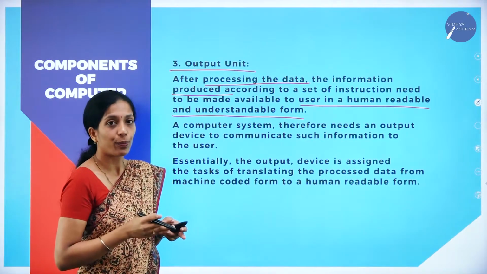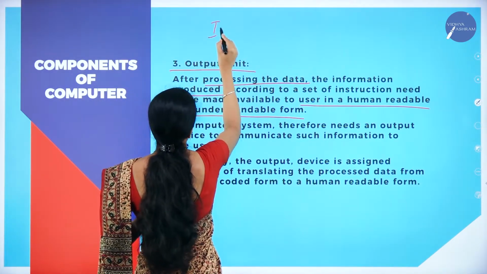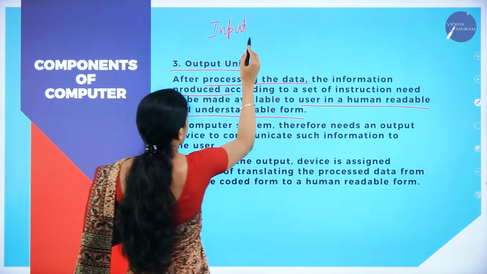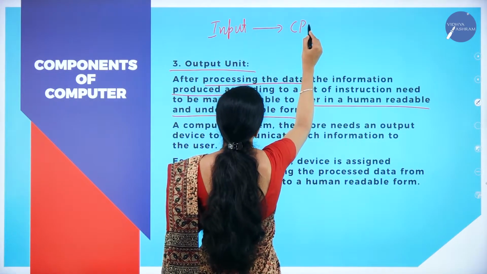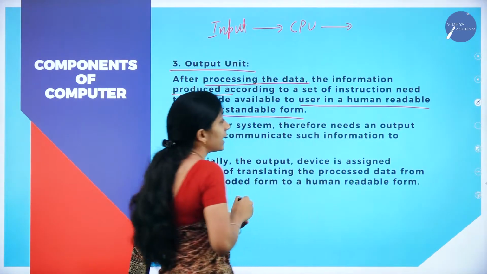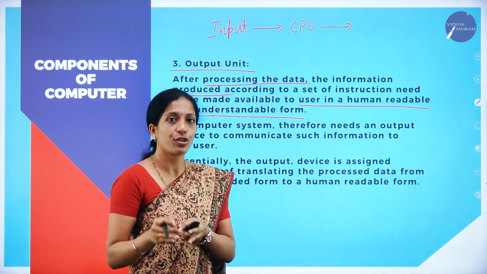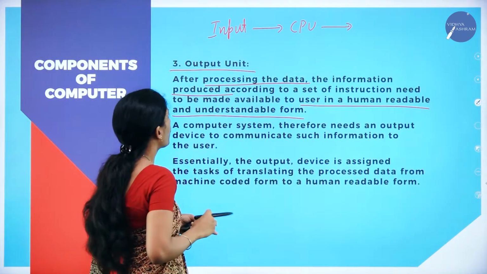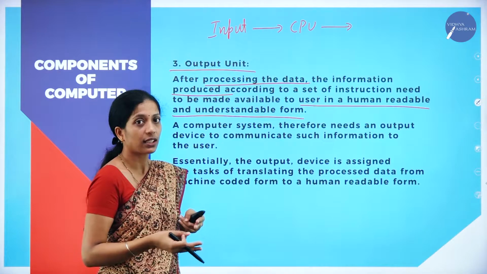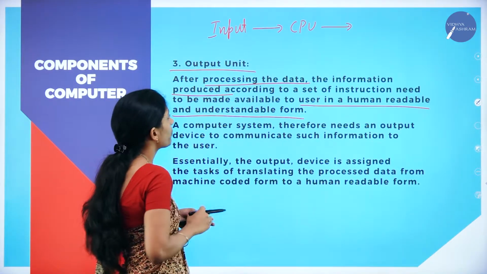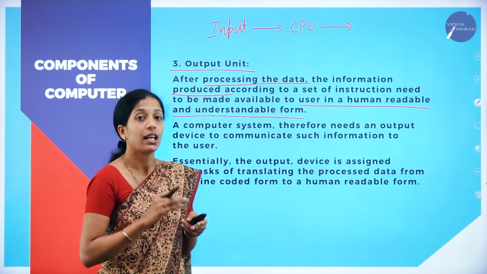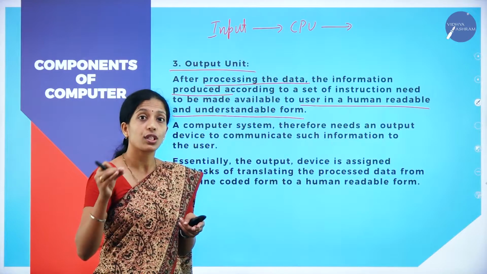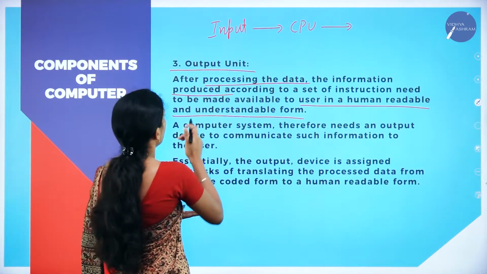Now what is the work of the output unit? Through the input unit, the user has fed data into the computer system. The computer, through the central processing unit, has transformed the data into useful information. Now the information is in the computer. What the output unit will do is, after the CPU processes the data, the information produced according to the user's instructions has been processed into useful information and made available.